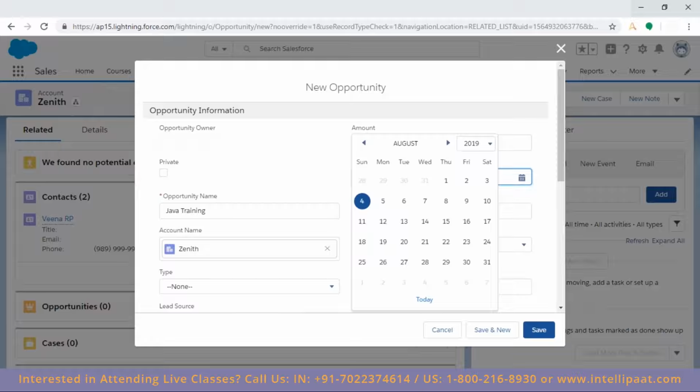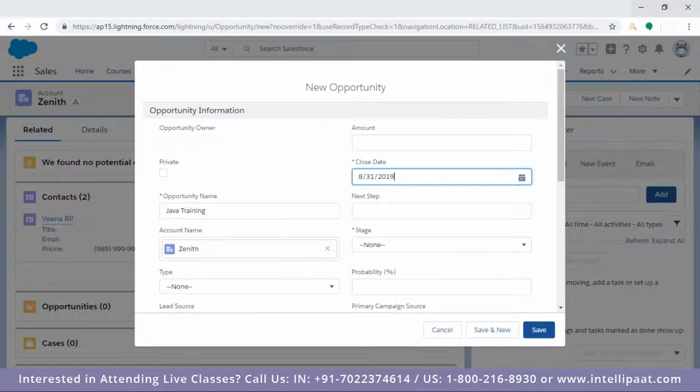What is the date when you're entering into Salesforce, when you think you can get that deal? So today is 4th of August. So I think that by 31st of August, I'll get the deal. So we are calling it a closed deal. By 31st of August, I'll close that. It's not a hard line. You can push it further as well. It's nothing but an editable field, so you can edit it. You can push or you can prepone. Both are possible.